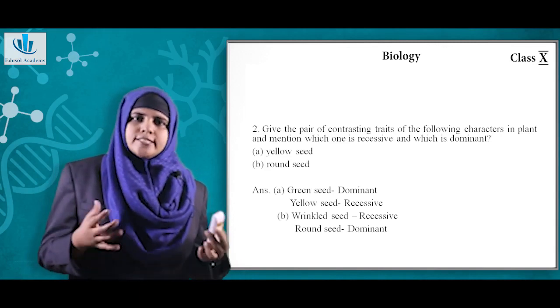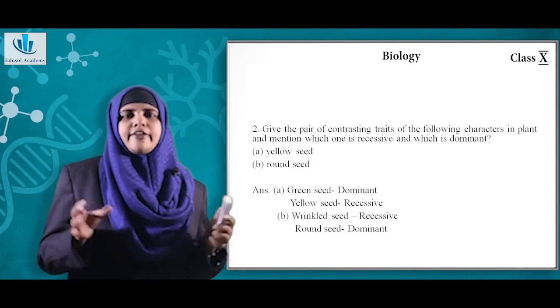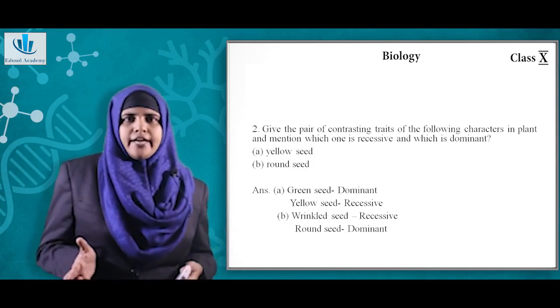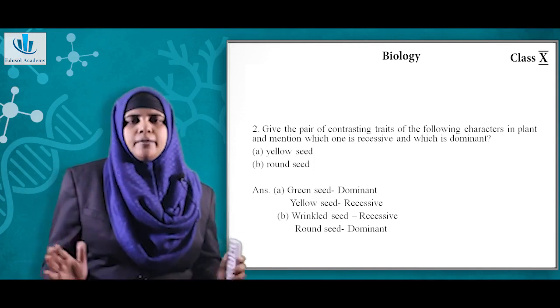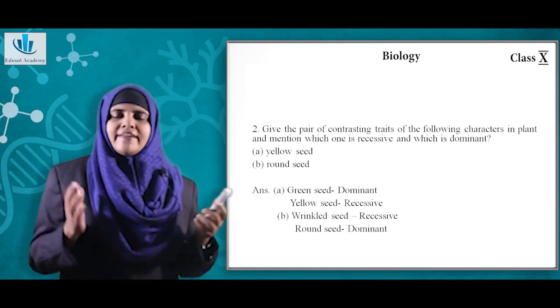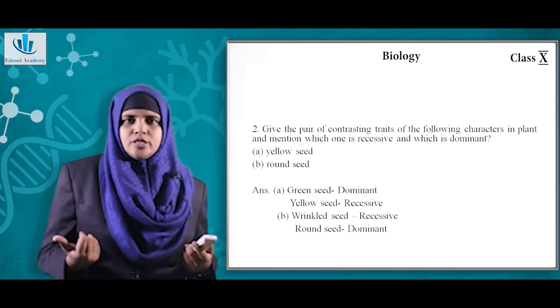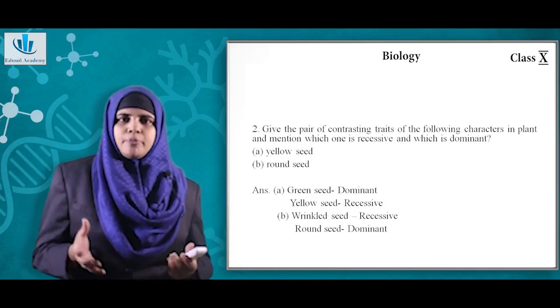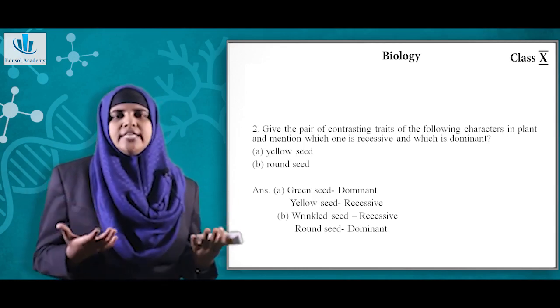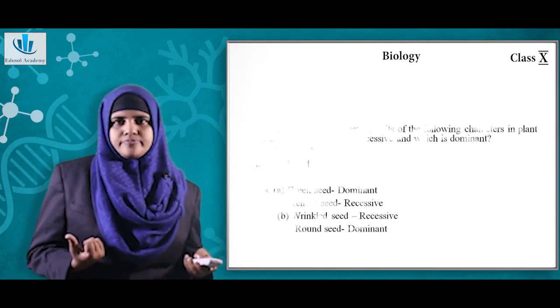Yellow seed is a recessive character, wrinkled seed is again a recessive character, and round seed is a dominant character. So in Mendel's dihybrid cross, this is the only cross which you need to study. So please understand, the green color is the dominant one and yellow color is the recessive one. And with respect to the shape, the round seed is the dominant and wrinkled seed is the recessive.